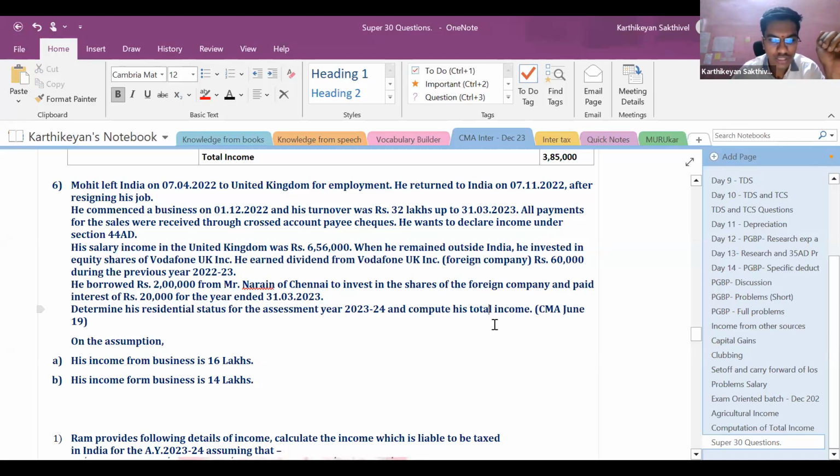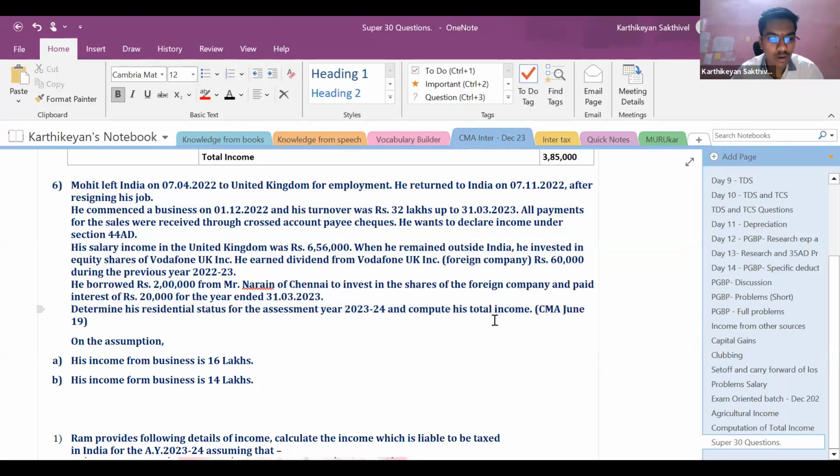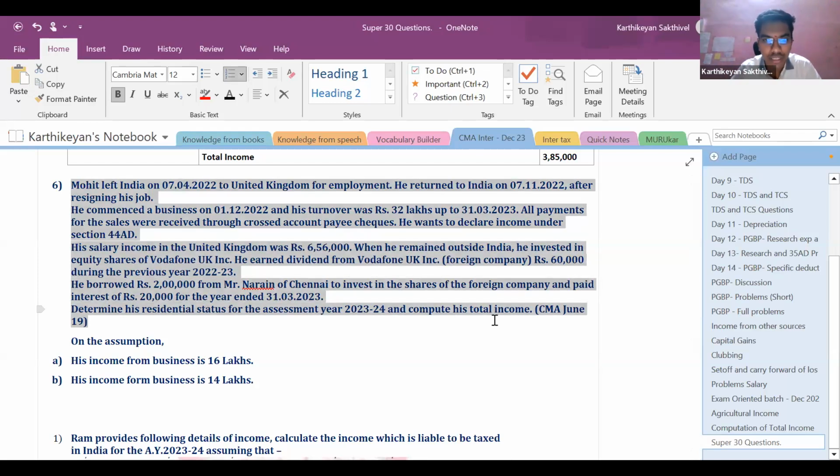As far as this question is concerned, it was asked in the CMA Intermediate June 19 examinations. One point we should remember, as I said for the previous question, is that this question cannot be solved in the method given in the suggested answer, because the law has changed.